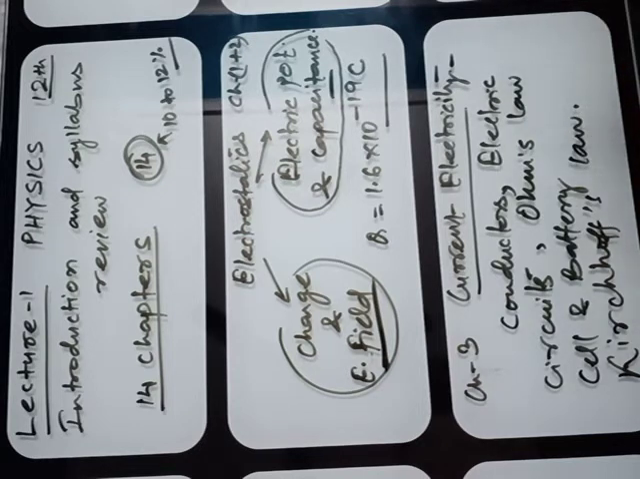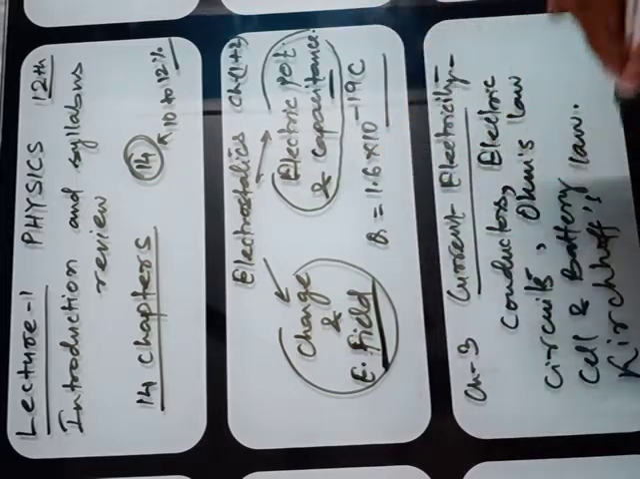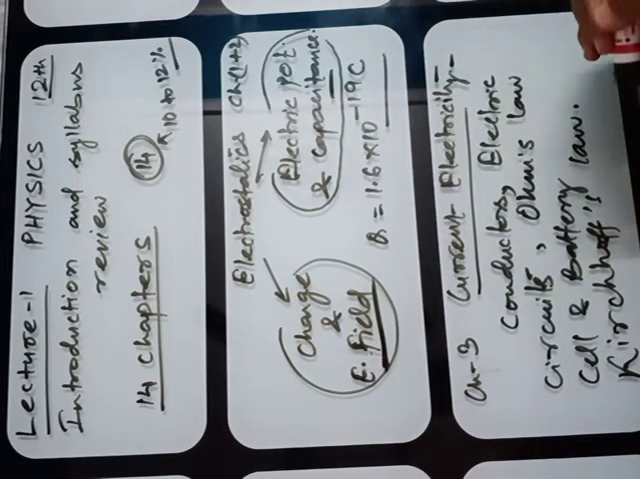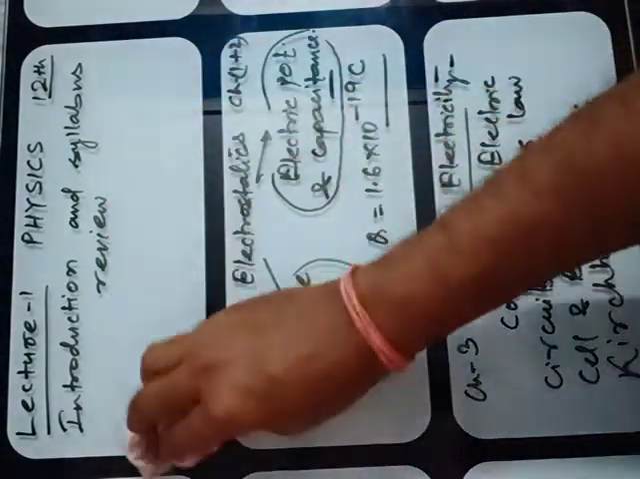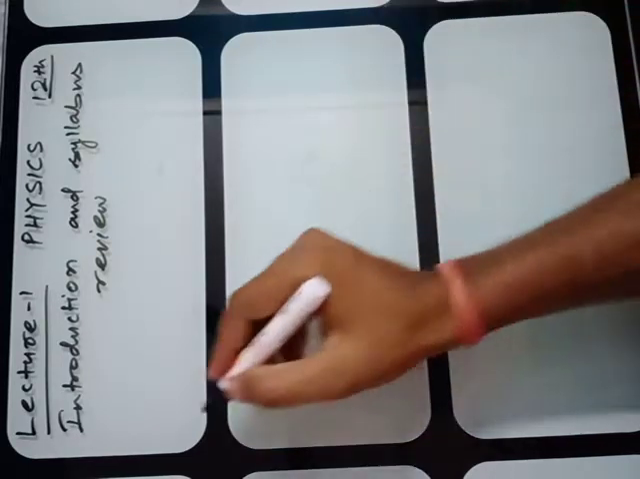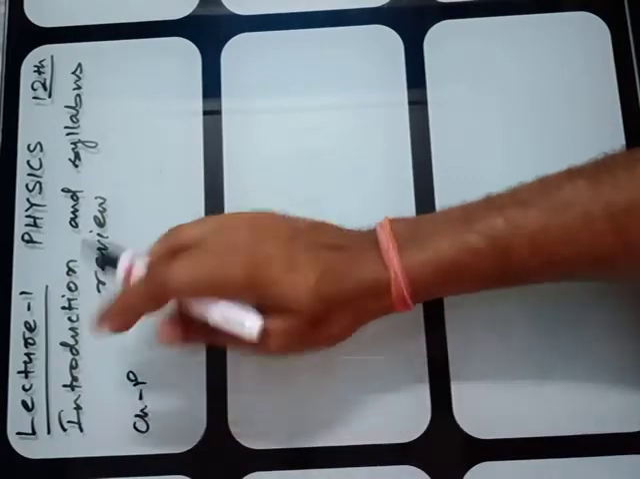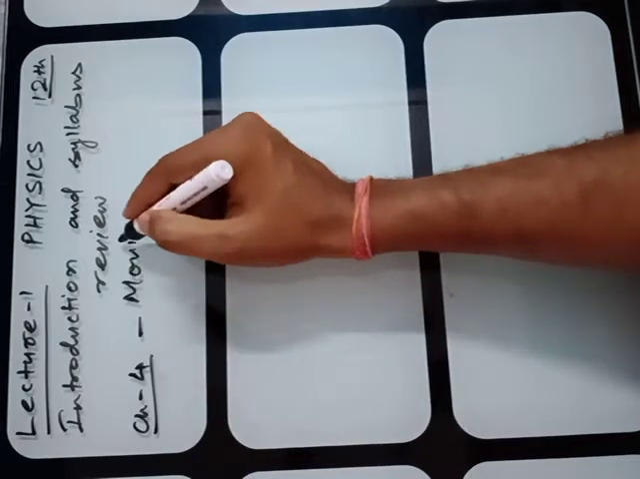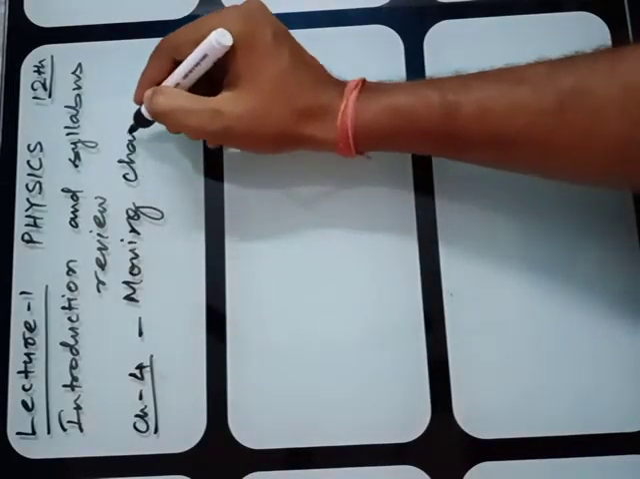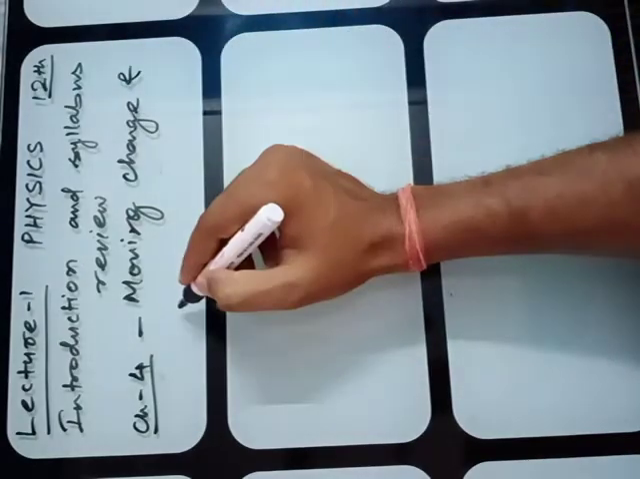So you have to cover these 3 chapters till here, and the next chapter I will discuss in detail, that is chapter number 4. You have to study moving charge and magnetism. Chapter 4 of your NCERT is moving charge and magnetism.